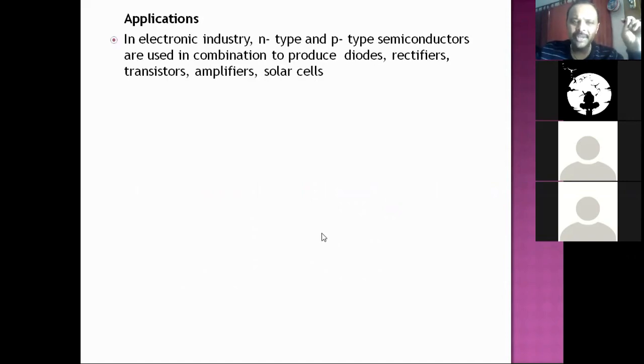When it comes to application of semiconductors, N-type and P-type are combined to produce diodes, rectifiers, transistors, amplifiers, and all this. These diodes, rectifiers, transistors are used in every electronic equipment or device. You name an electronic device, there is semiconductor in any of these forms. TV, tape recorder, or antenna, or mobile, or anything you take, semiconductors must be used either in diodes or rectifiers or in the form of transistors.